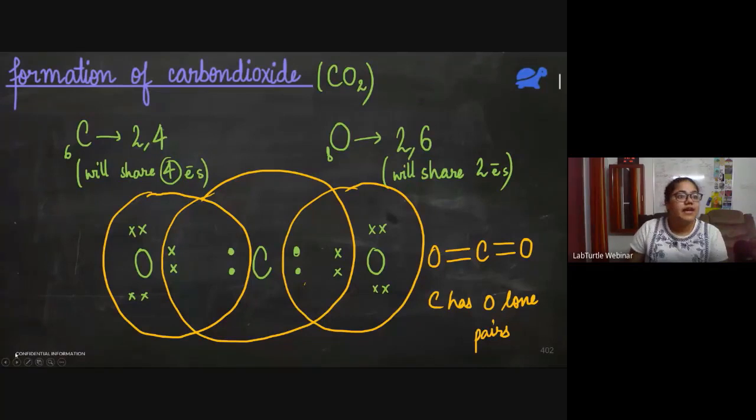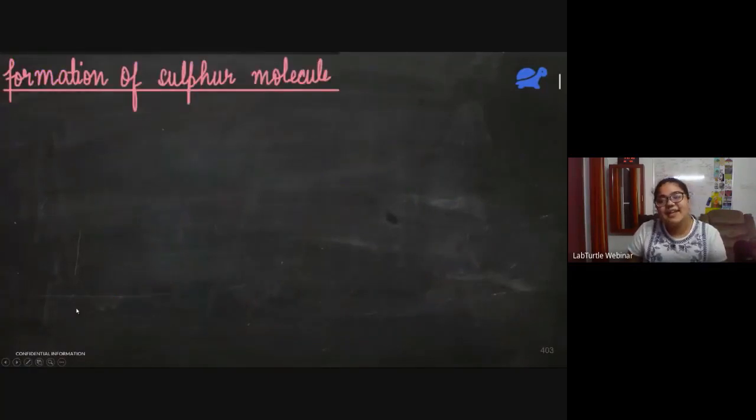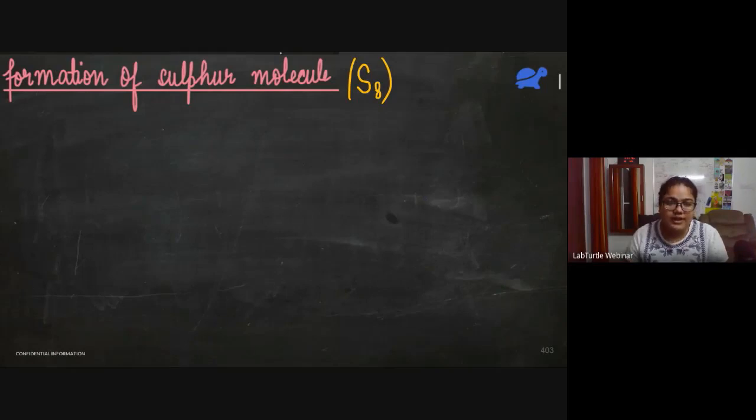Okay, we'll now see a slightly complicated example, which is of sulfur molecule. Do you remember the atomicity of sulfur? Sulfur molecule has how many sulfur atoms? So the atomicity of sulfur is 8. So it forms S8. So for CBSE people, this is a question from your book, in text question. So sulfur molecule would be S8.